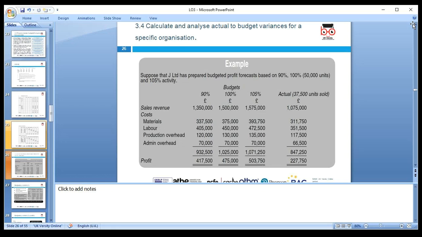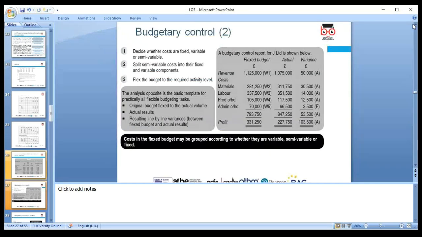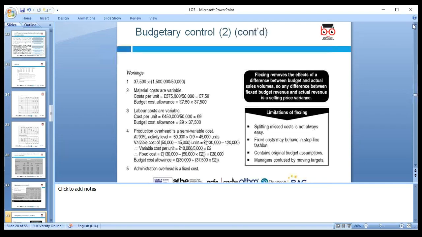Okay, so 37,500 times 3, so that should be 12,500. Yeah. So this is the actual activity. So what we'll do now, we'll compare with the actual activities of 37,500, or we can go through the budget. So here we can look around the revenue we've been given. Working one, actually the difference is variance. So the difference in the revenue is 50,000.